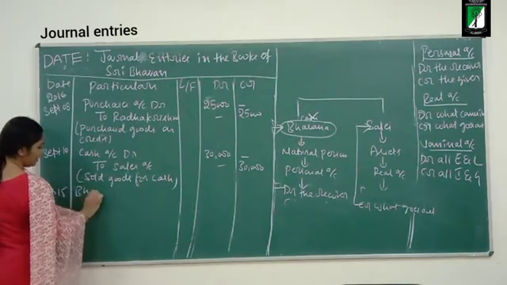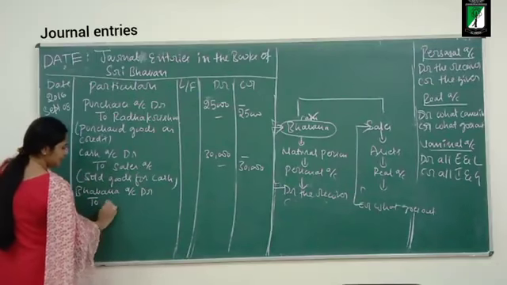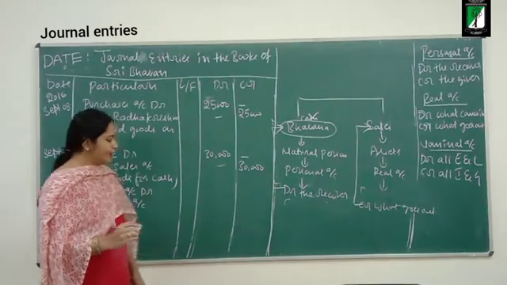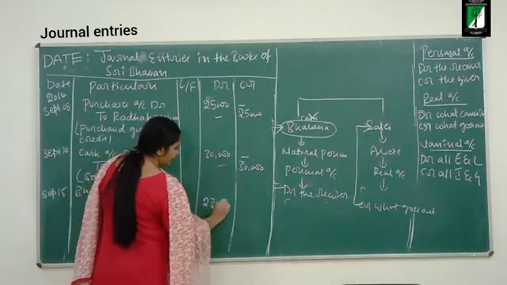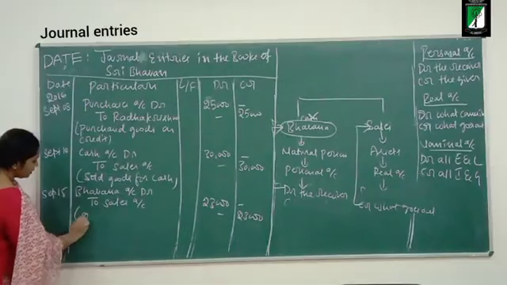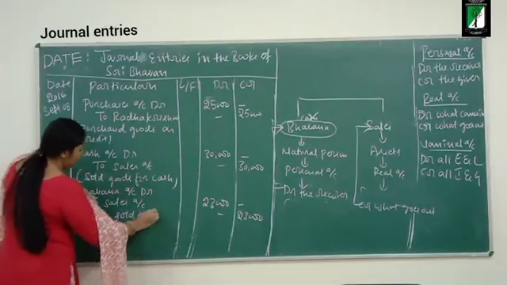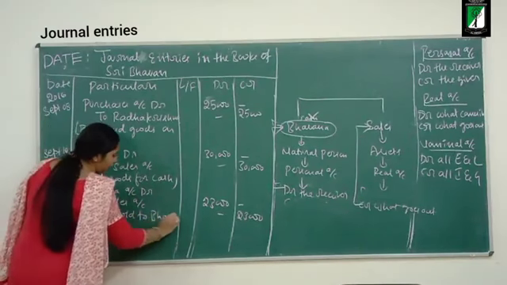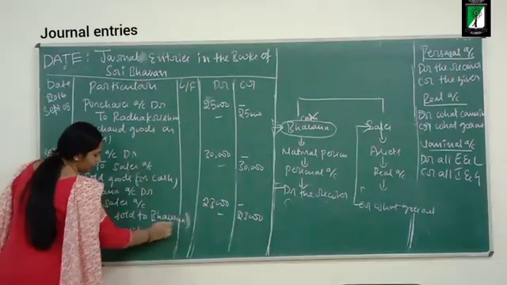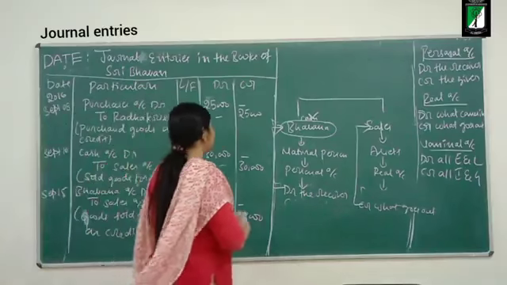What should I debit? Bhavana account debit to sales account. What is the amount? 23,000. Now the narration: goods sold to Bhavana on credit. Okay. Now let me go to the next transaction.